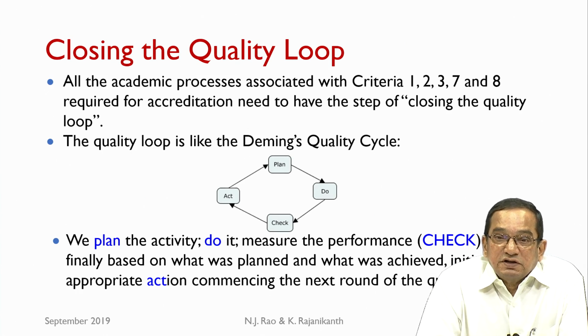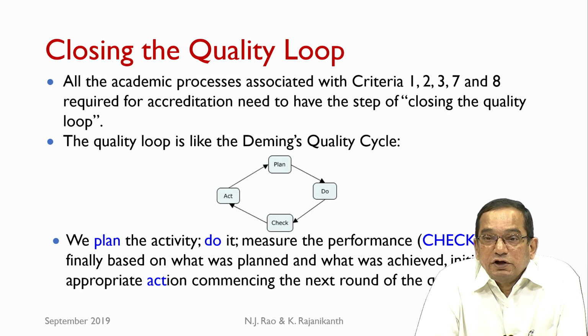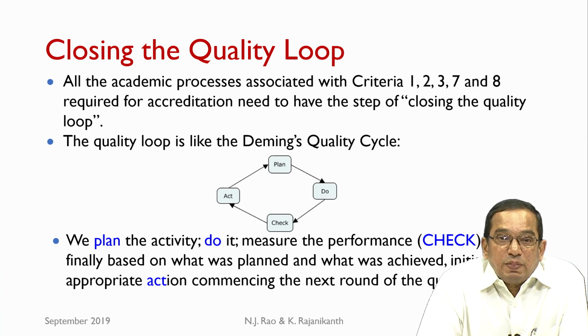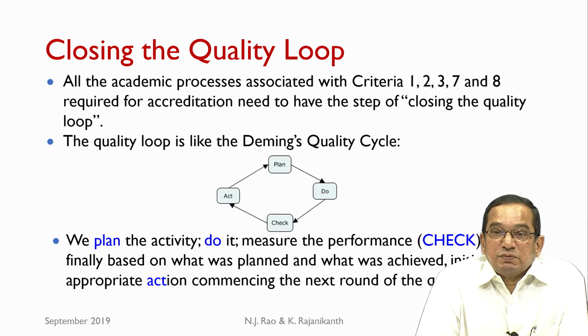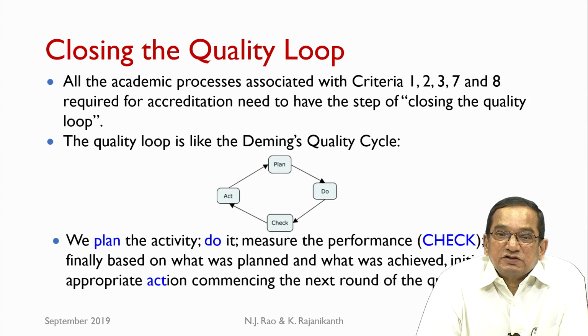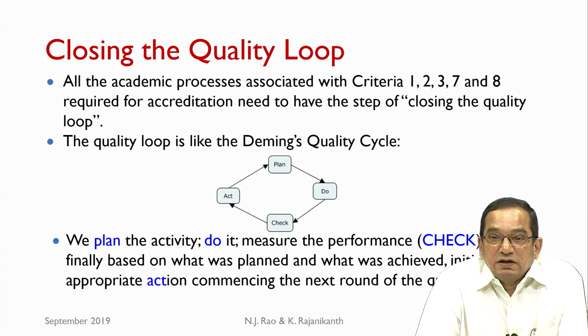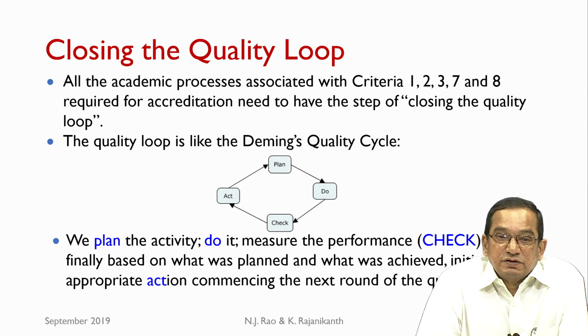With all these process frameworks, we have a notion of closing the quality loop which plays a central role in the accreditation. All the academic processes associated with criteria 1, 2, 3, 7 and 8 required for accreditation need to have the step of closing the quality loop. Now, the quality loop is something like the Deming's quality cycle: plan, do, check, act.